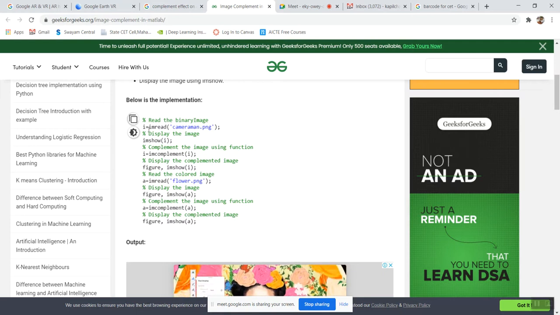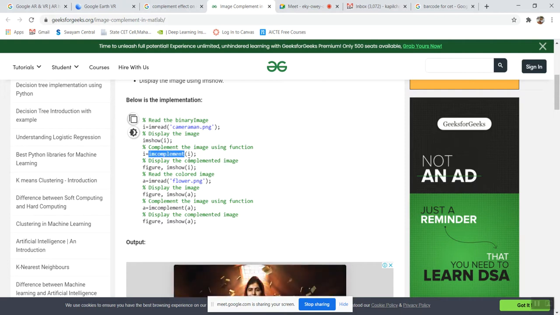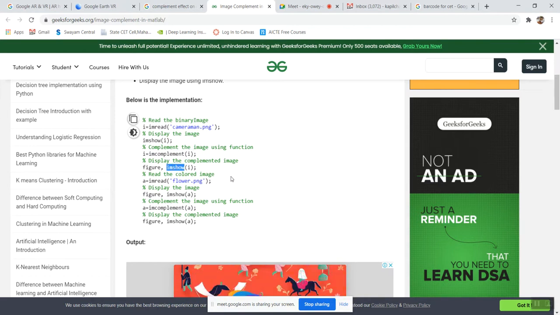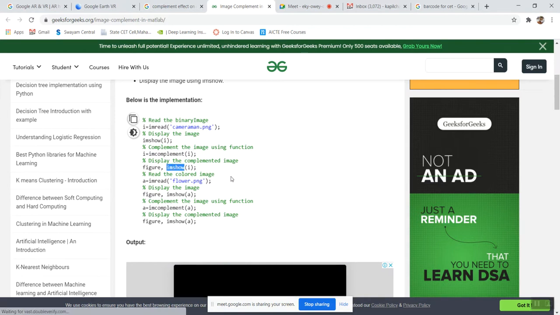how we can do it, this is nothing but first reading the image, then showing the image, then I is equal to imcomplement. This is the function, we just want to provide the image, then again we want to show it. So this is very simple code to do it in MATLAB.